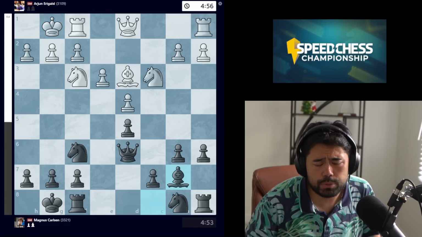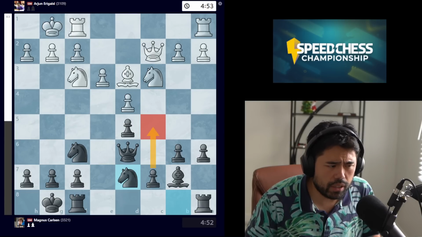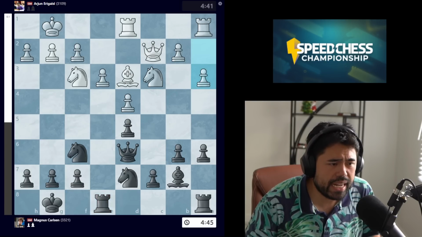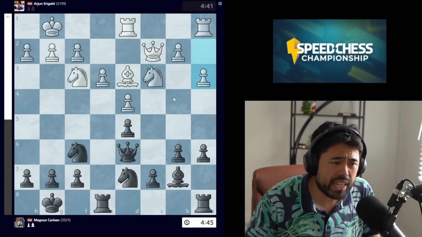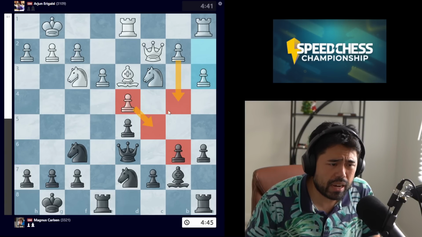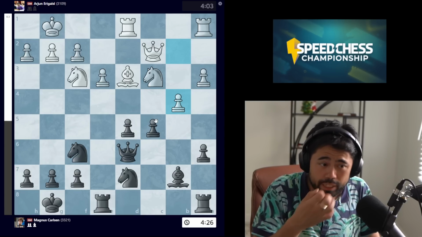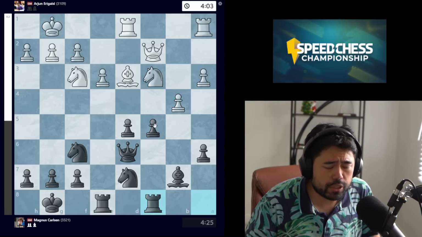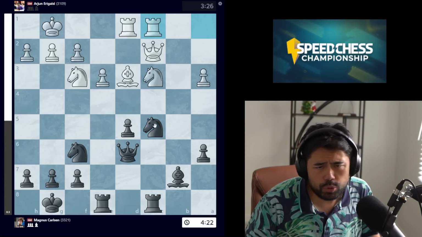Here we get castles, bishop b7, queen c2, and now we have knight d7 with the idea of c5. Arjun goes rook fd1, we get rook fe8, and now we have the move a3, and Magnus goes c5 before white can play the move b4, trying to stop black from pushing the pawn. So we get c5, pawn takes, and now we have the move b4 from Arjun, trying to sacrifice a pawn on the queen side temporarily. Magnus plays rook a c8. We got pawn takes pawn, knight takes pawn, and now the move rook a c1.